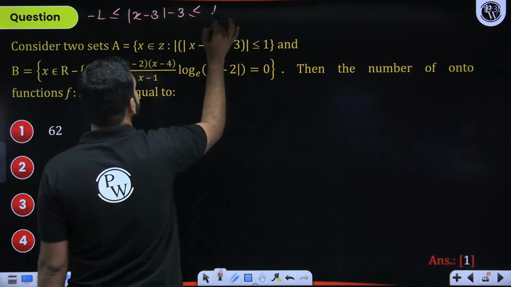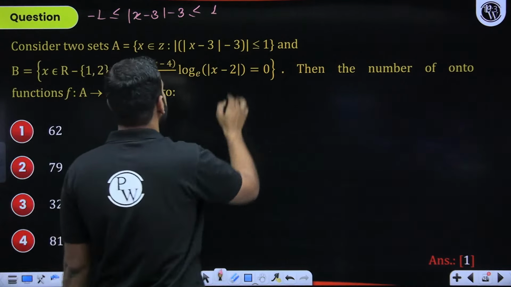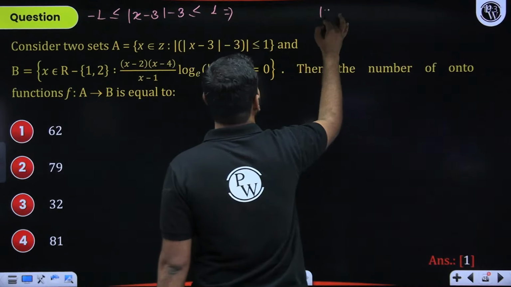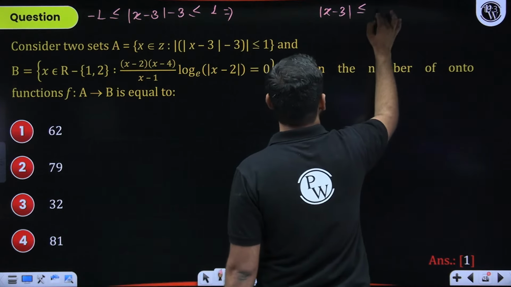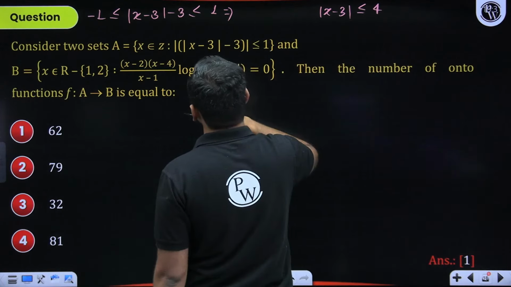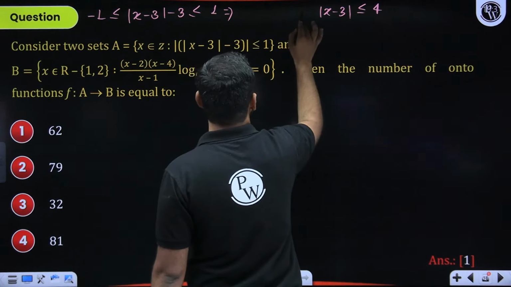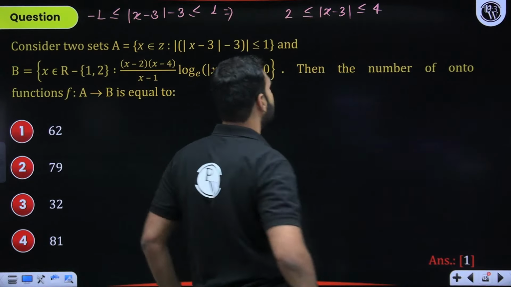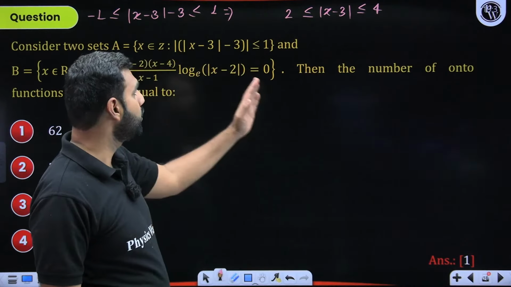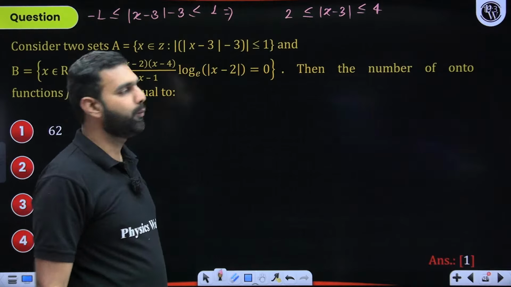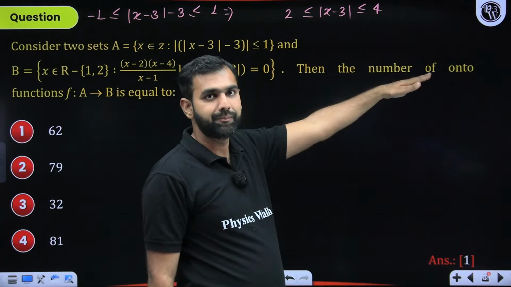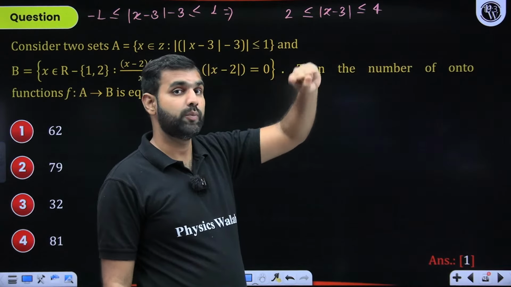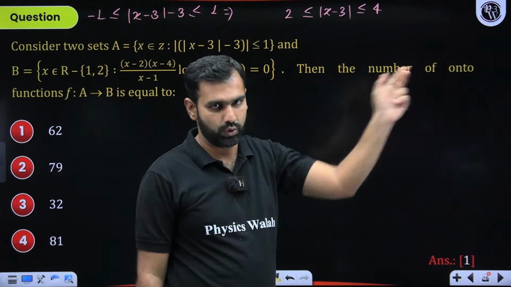Did you understand this? Now I'll add 3 on both sides. That gives me the idea that mod x minus 3 shall be less than or equal to 3 plus 1, that's 4, and greater than or equal to 3 minus 1, that's 2. Are you understanding it? So mod of x minus 3 should be greater than 2 and less than 4. With this, I hope you have built clarity that whenever mod x is between a and b, x is between minus b and minus a, and from a to b. Do you remember this inequality?